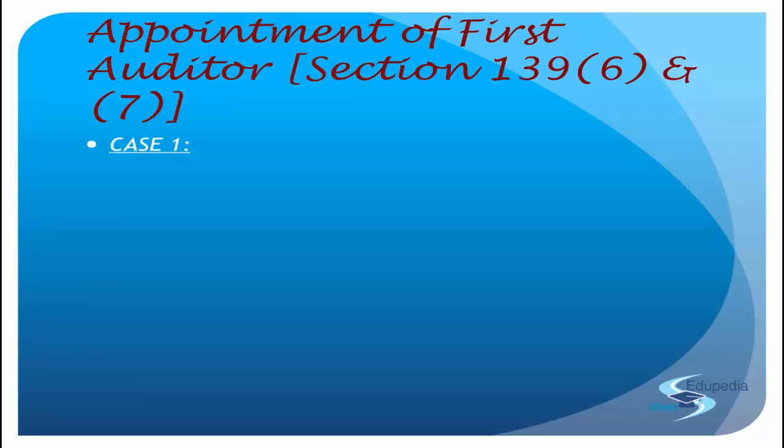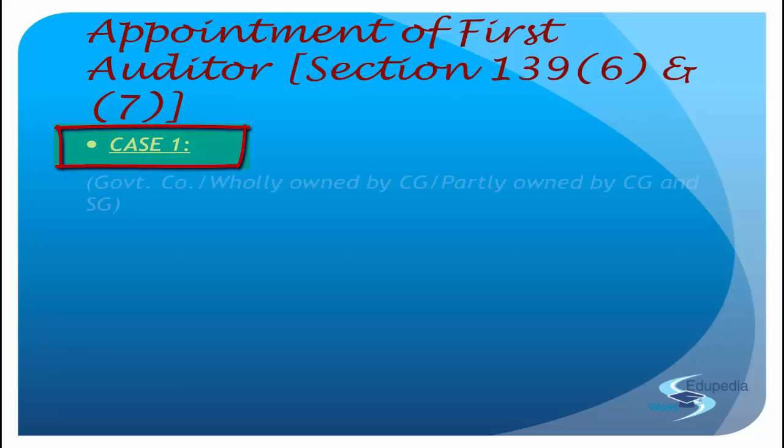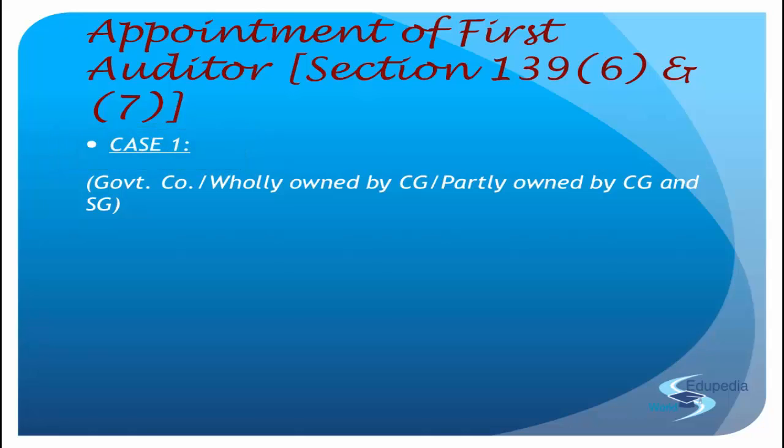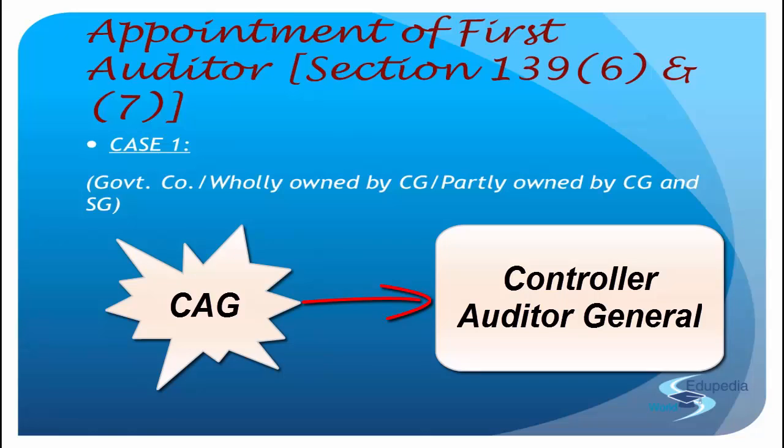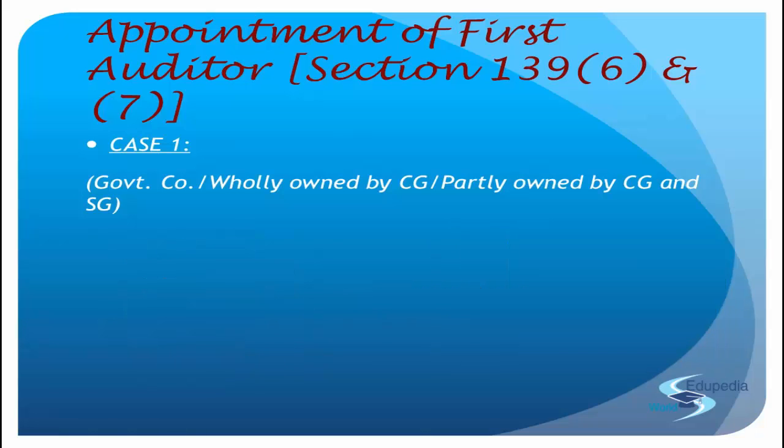So there are two cases, and both cases are independent, with the two subsections. Case one is a government company, which is wholly owned by the central government, or wholly owned by one or two state governments, or held by the central government as well as one or two state governments. In the case of government companies, auditors are not the normal auditors. Those auditors are appointed by the CAG, the Comptroller and Auditor General of the country. So the CAG has a lot of power.